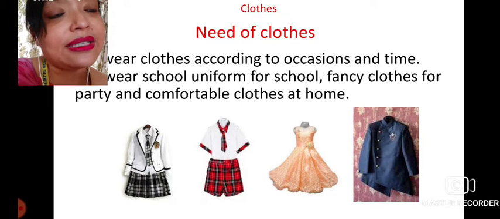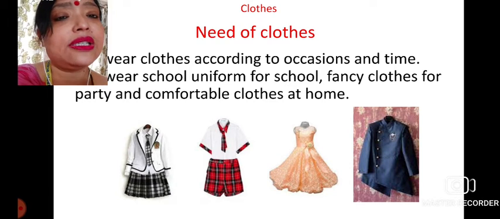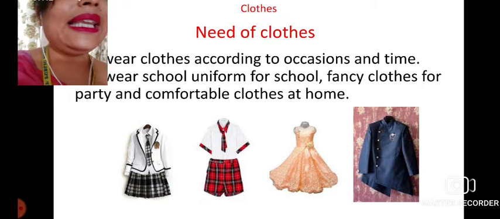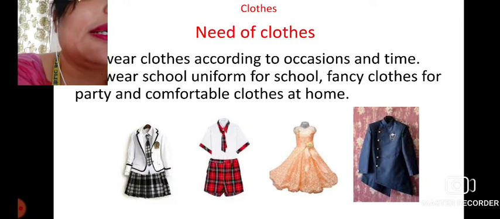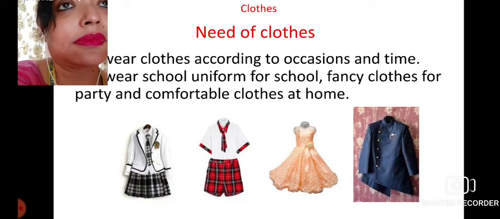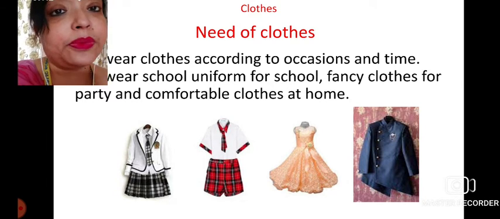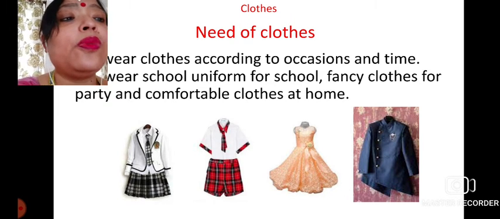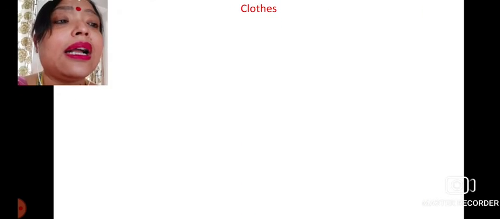Okay, so that is the rule of the school and you have to obey that. Then you wear fancy clothes, different types of fancy clothes, on different occasions, different functions, different parties. And generally we wear comfortable clothes. Comfortable means without any uniform, without any regulation. We just wear what we feel like, what we are comfortable in, at home. Okay, so this is our place, the home. That is why we always wear this type of cloth where we get comfort.